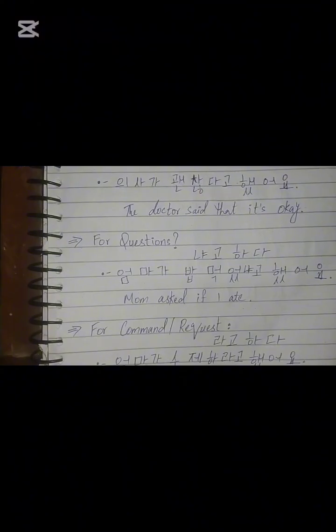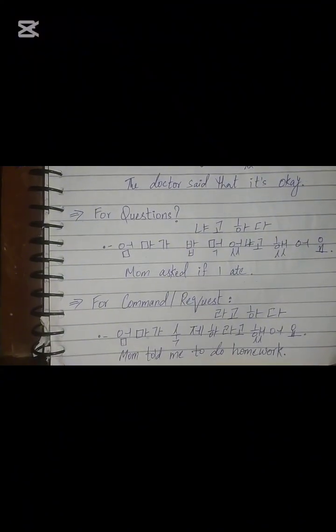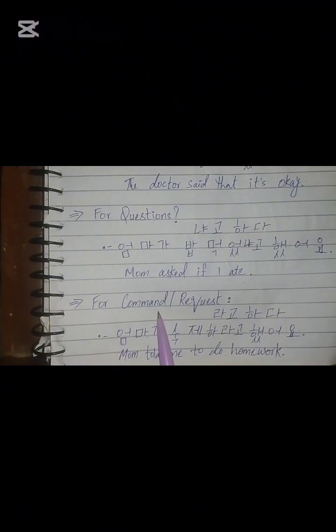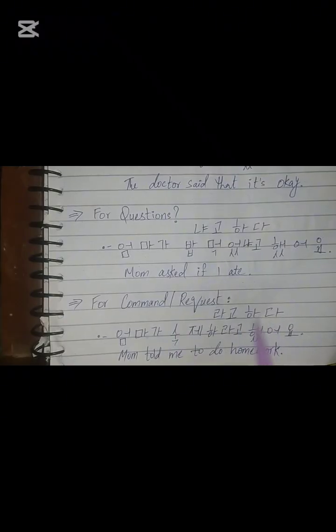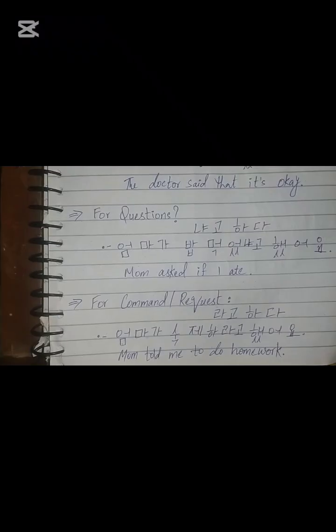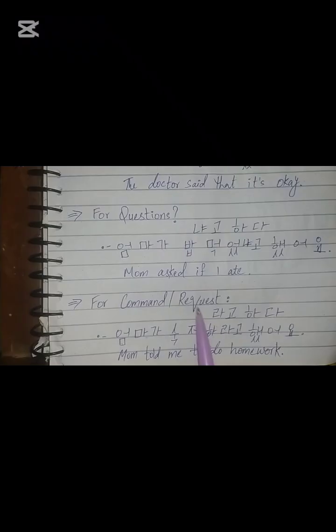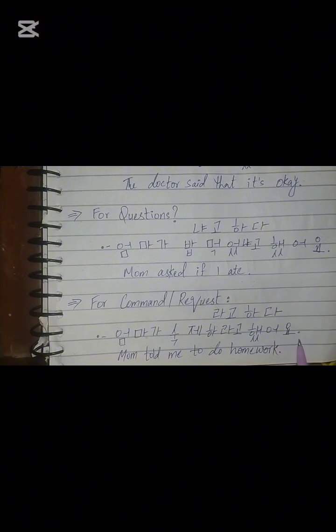That's why. Now let's move on to the next one, which is for command and request. For command and request, we always use 라고 하다. Every single time we say that somebody told me to do this or somebody sent me to do this, it's a command or a request, we use 라고 하다. So let's see. 엄마가 숙제 하라고 했어요.